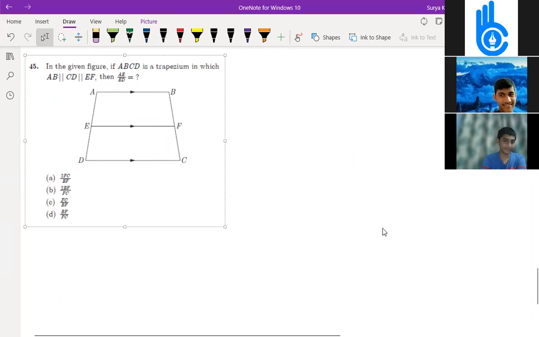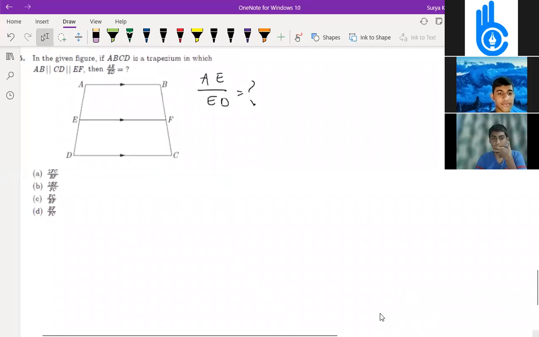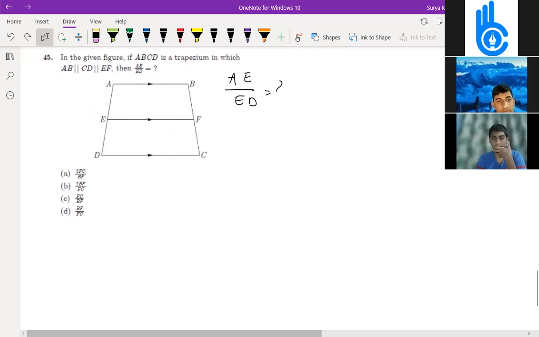Okay, now in this figure, ABCD is a trapezium in which AB is parallel to CD is parallel to EF. Then AE is to ED, AE is to ED is equal to what? What can we write for AE divided by ED?